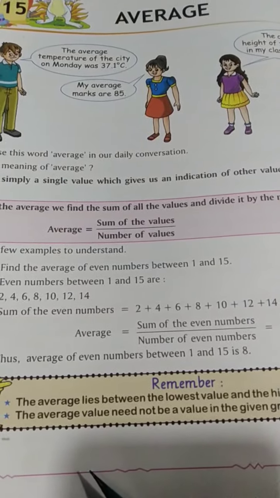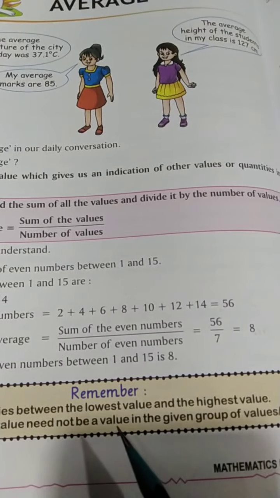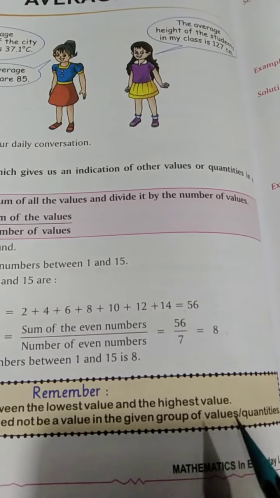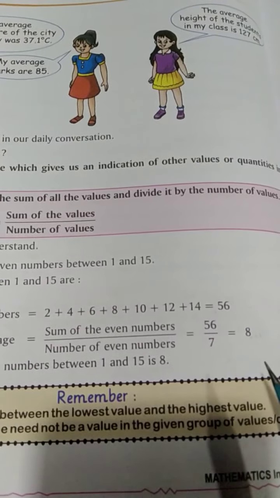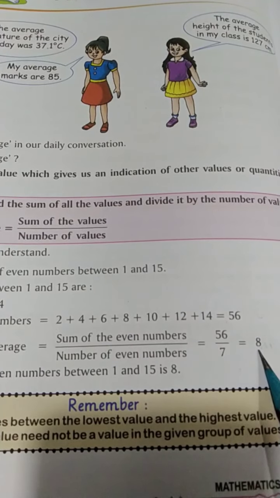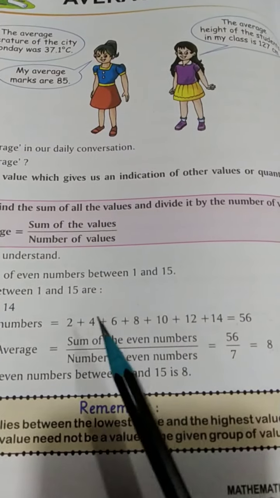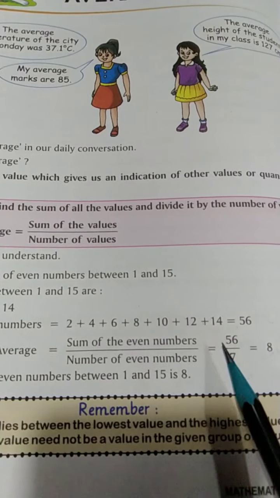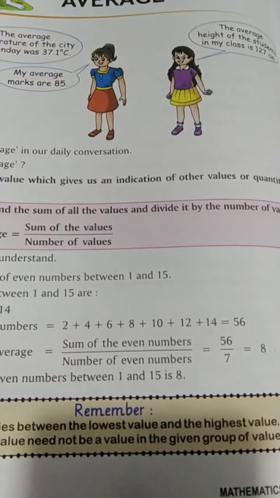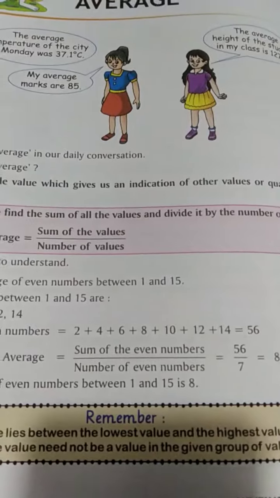The next point which we need to remember is that the average value need not be a value in the given group of values or quantities. It means the average which we have got after calculating does not have to be one of the given values, right? You will understand this by reading the next examples. Let us have a look at the other examples.